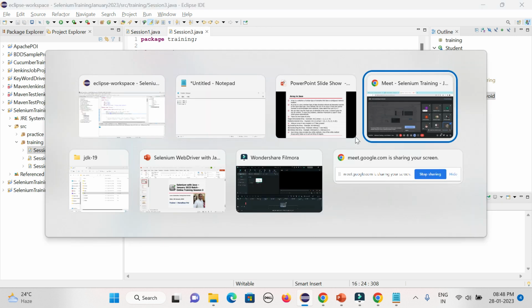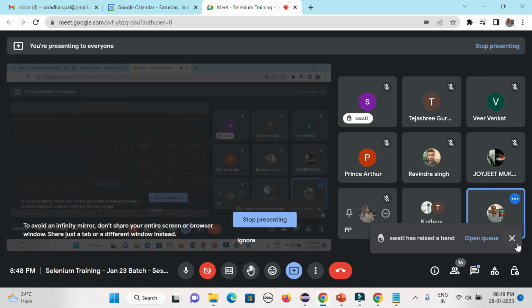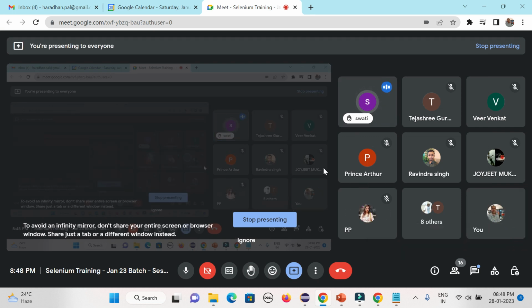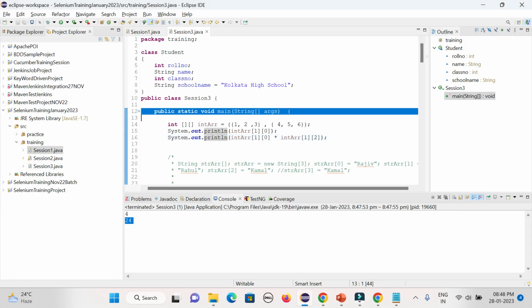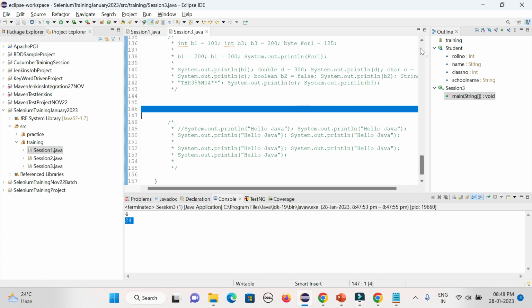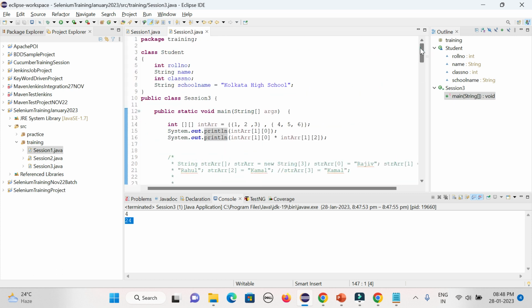Yeah, I will take the questions here. No, because I have removed the main method. That main method I have removed it from the file.